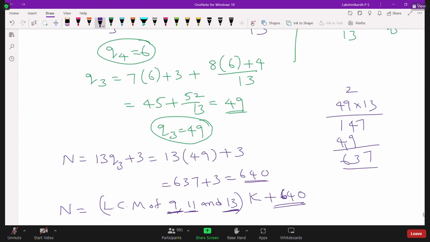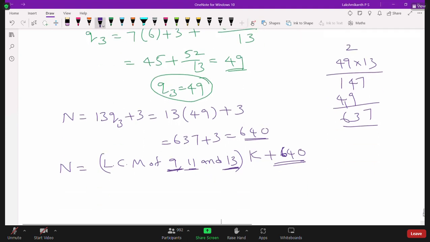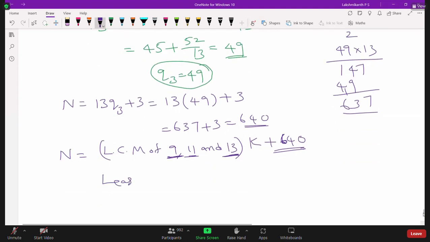So this 640 is greater than all the divisors, right? So you can put k is equal to 0. So the least number which satisfies is 640 you will get. Okay. Hope it is clear.